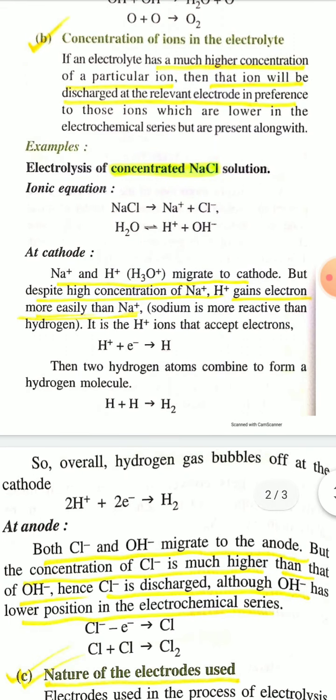And the second factor: how selective discharge of ions depends on the concentration of ions in the electrolyte. If an electrolyte has a much higher concentration of a particular ion, then that ion will be discharged at the relevant electrode in preference to those ions which are lower in concentration, or lower in the electrochemical series.